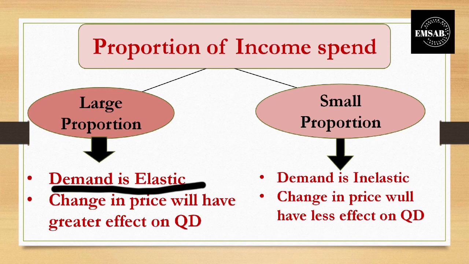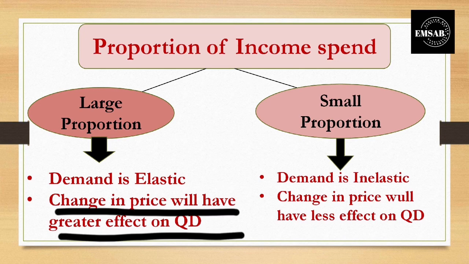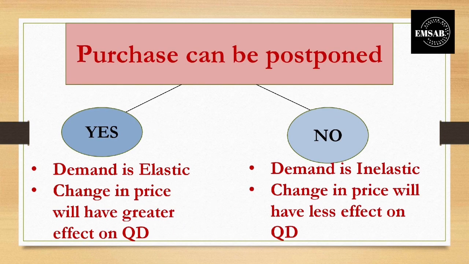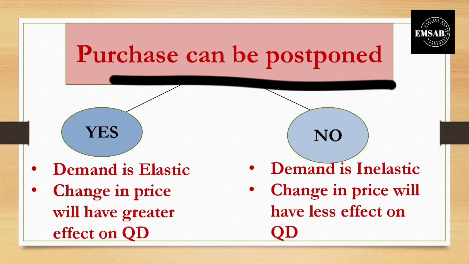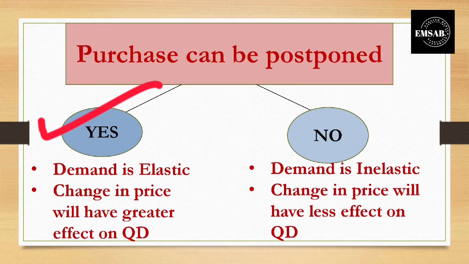So the demand is elastic, and changes in the price will have a greater effect on the quantity demanded. The next is whether the purchase can be postponed or not. If yes, the purchase can be postponed. For example, if the price of gold jewelry has increased and you went to a shop for purchasing it for an event that will be occurring after 2 to 3 years, it means that you don't have an emergency to purchase the gold jewelry, and you see that the price has increased, and you will be waiting for the price to fall, and then you will demand the gold jewelry.